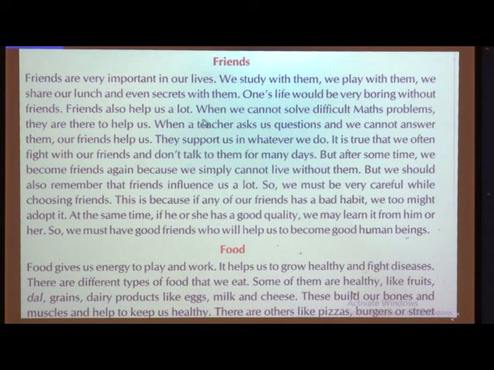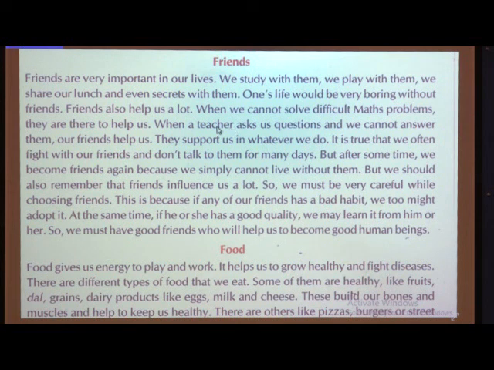Next, when we cannot solve difficult maths problems, they are there to help us. Some of your friends are very good in maths. Some of the other friends are very good in languages. Some are very good in social science or science. So you have such friends that you ask your problems to, and they share with you, and they try to help you.